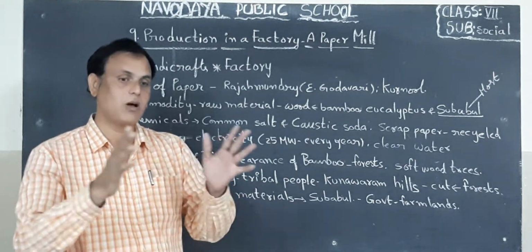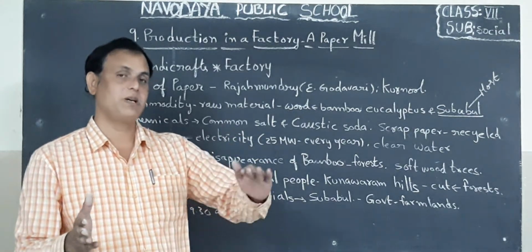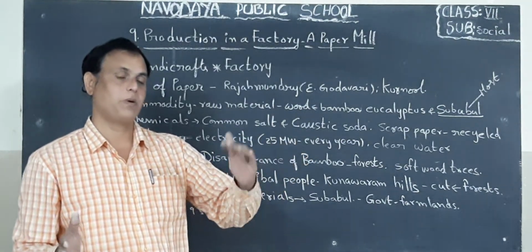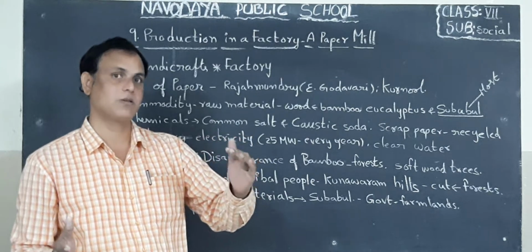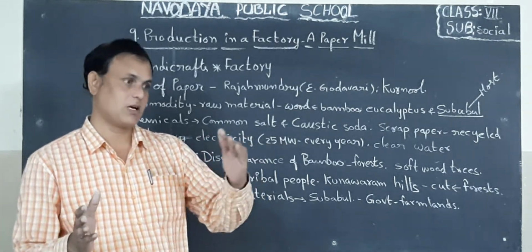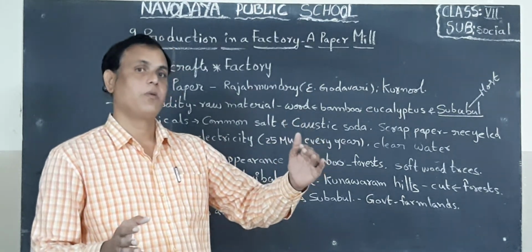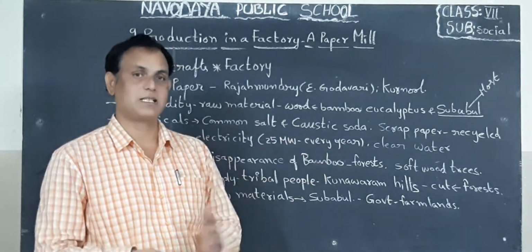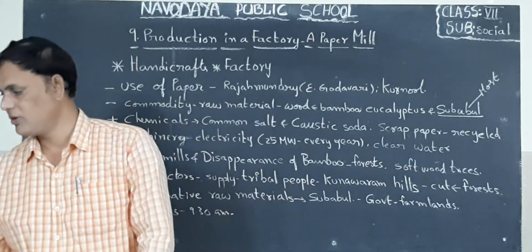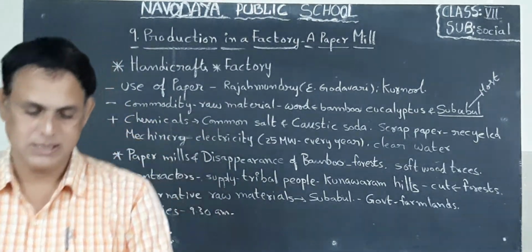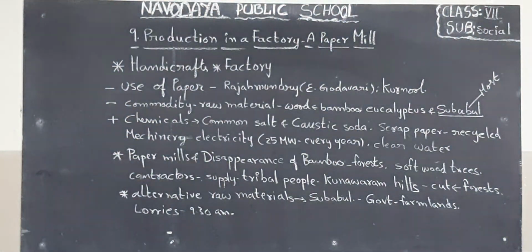Okay children, so all these works are stage by stage works, children. Paper making has so many stages. At every stage the workers are supervising. Machines are making this with the help of electricity, etc. Okay children, now I want to show you some pictures in this lesson.